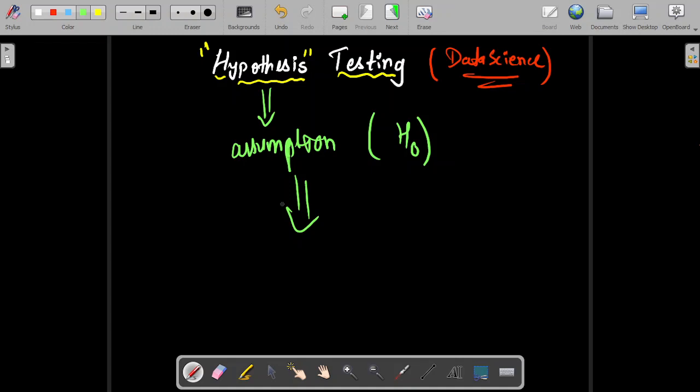We'll discuss whatever method we are taking, but as a brief introduction, by doing some method we'll conclude whether our assumption is true or not. If it's true, then we'll accept that our hypothesis is true, or else we'll say it's not true, and we'll accept the alternate hypothesis, which is denoted by H1. So H0 and H1 are opposites of each other. H0 is the null hypothesis, and H1 is called the alternate hypothesis. So it's nothing but a proof by contradiction.